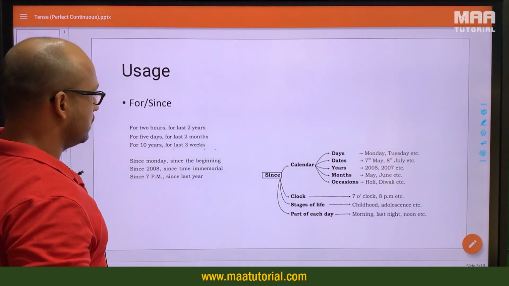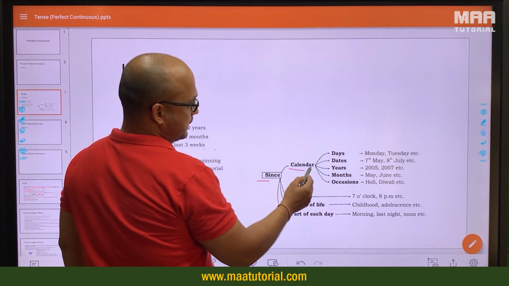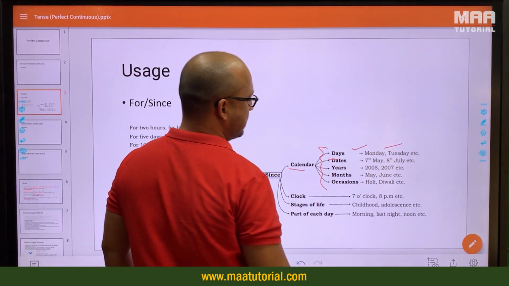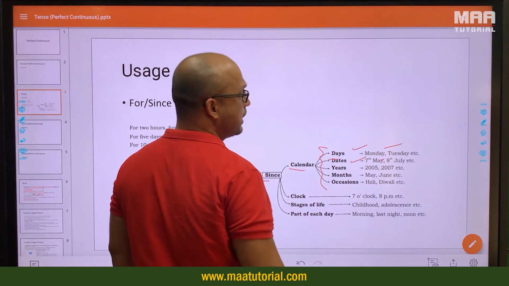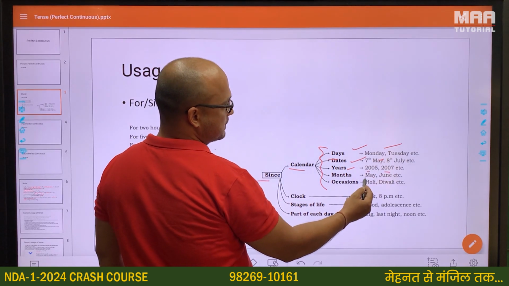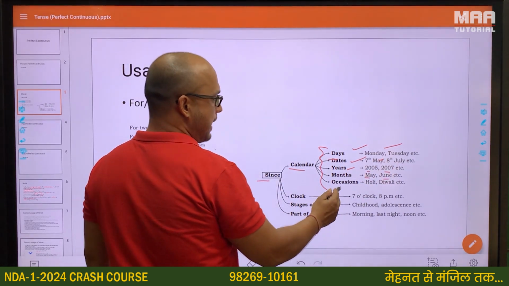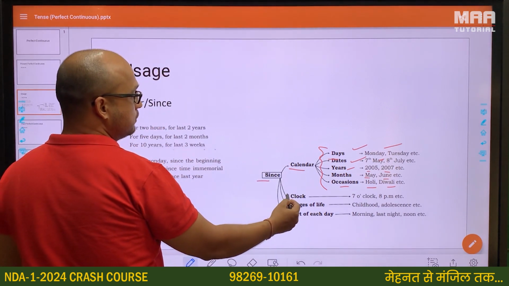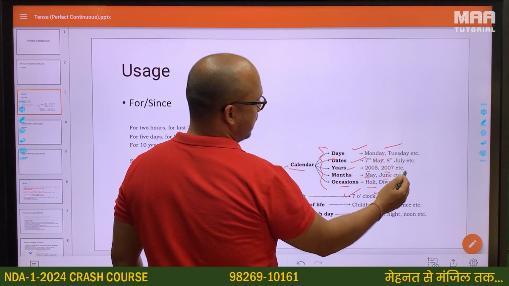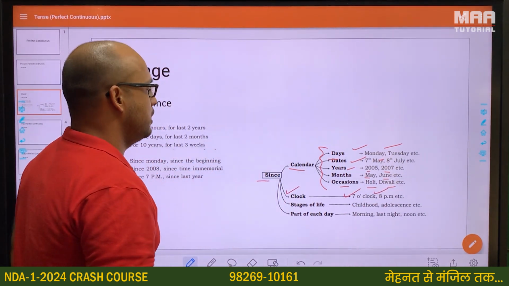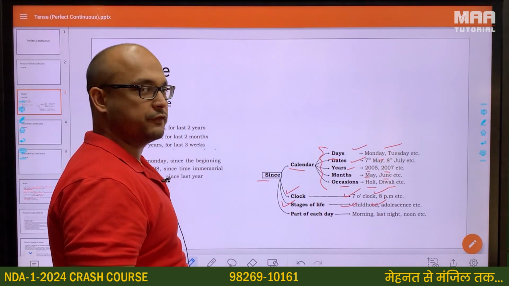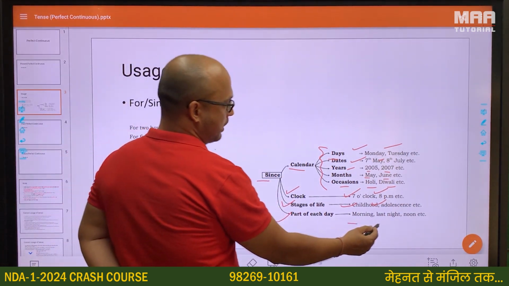Now since can be used with the calendar terms, for example, days: Monday, Tuesday, Wednesday, Thursday, Friday, etc. Dates: 7th May, 8th July, May 7th, 7th of May, etc. Years: 2005. Months: May, June, January, February, March, April, all the months, and occasions, Holi, Diwali, etc. It can also be used for expressions of the clock, for example, time on the clock, 7 o'clock, 8 p.m., 1600 hours, etc. Then stages of life as well, childhood, adolescence, if you're talking about them as points of time. And then parts of each day, morning, last night, noon.